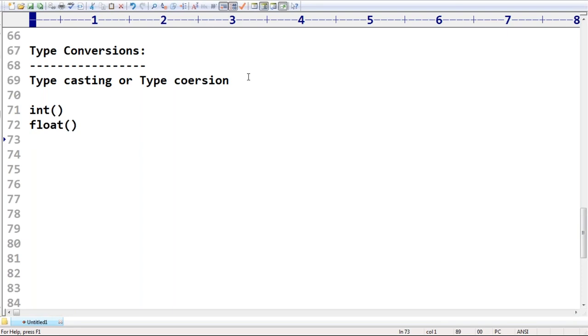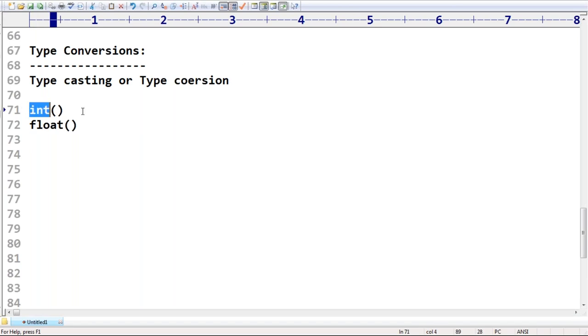Can you please guess the remaining? Very simple. Int is one data type.